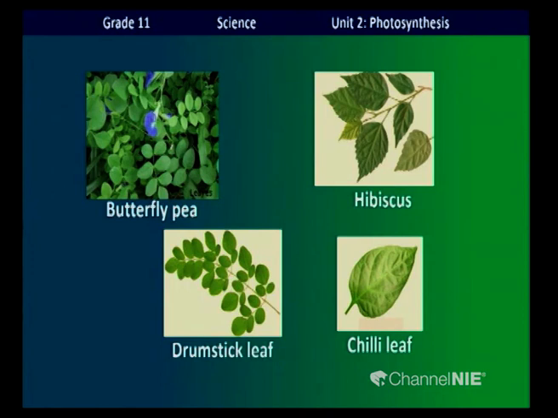These plant leaves are more suitable for the starch test. Identify them, children, try to identify them: butterfly pea, hibiscus, drumstick leaf and chili leaf.